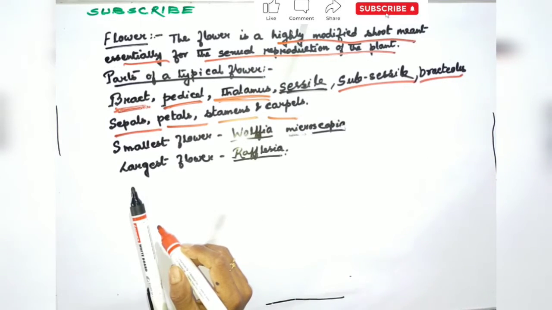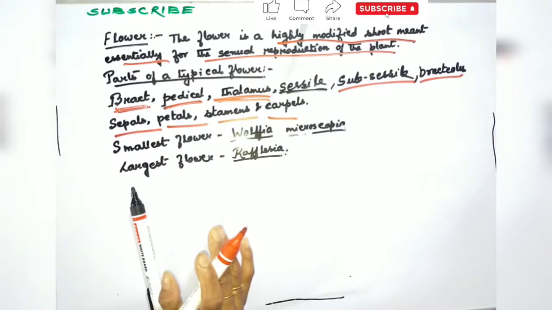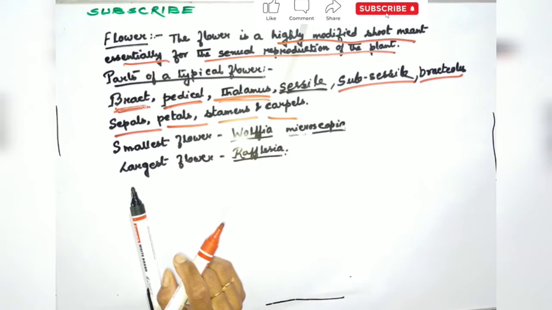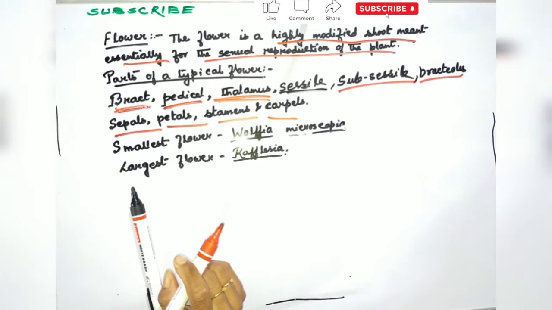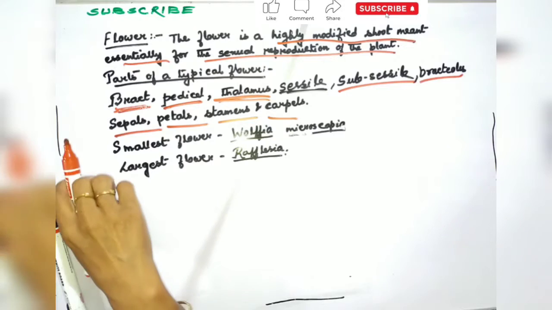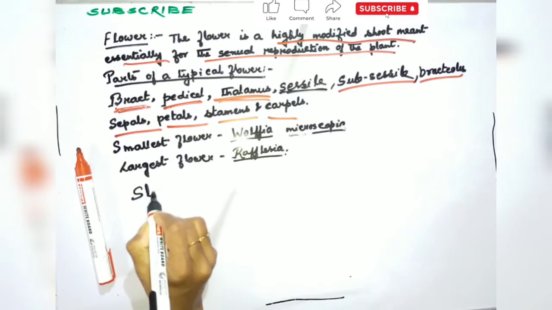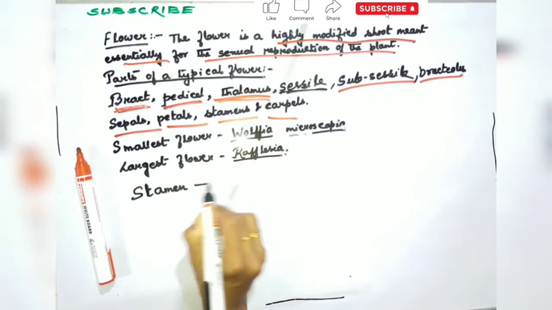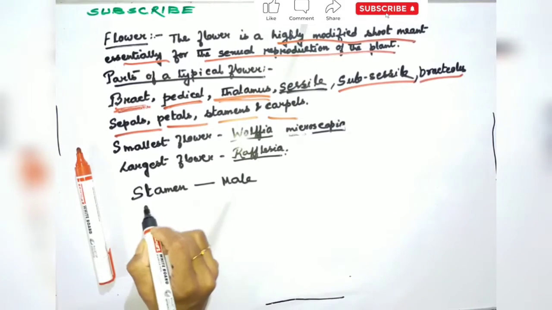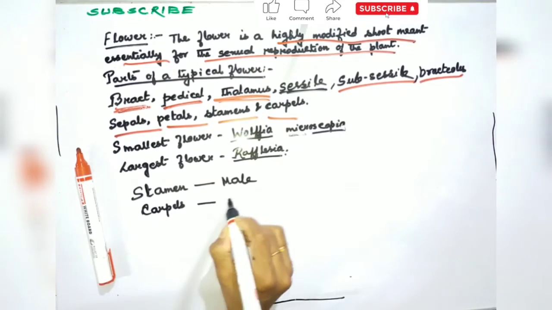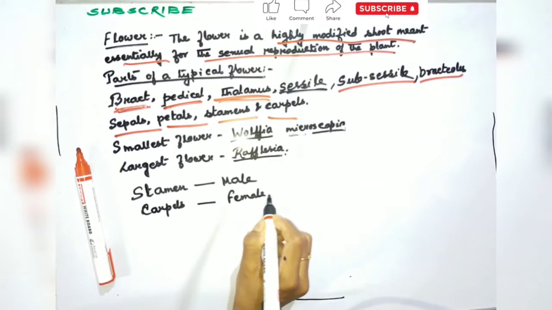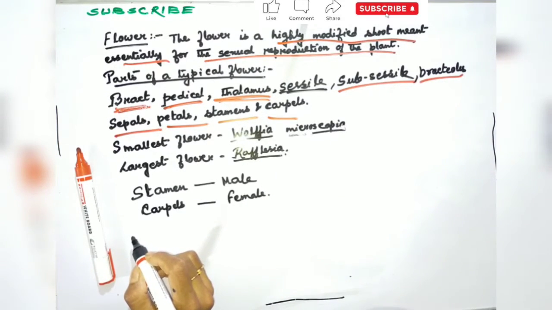A flower is a branch of a stem specially modified for sexual reproduction. The sexual reproductive organs are found in flowers of the angiosperm. The stamens and carpels represent the male and the female sex organs. You know it very well. Stamens represent the male sex organ, and carpels the female one. Calyx and corolla do not take part in sexual reproduction.